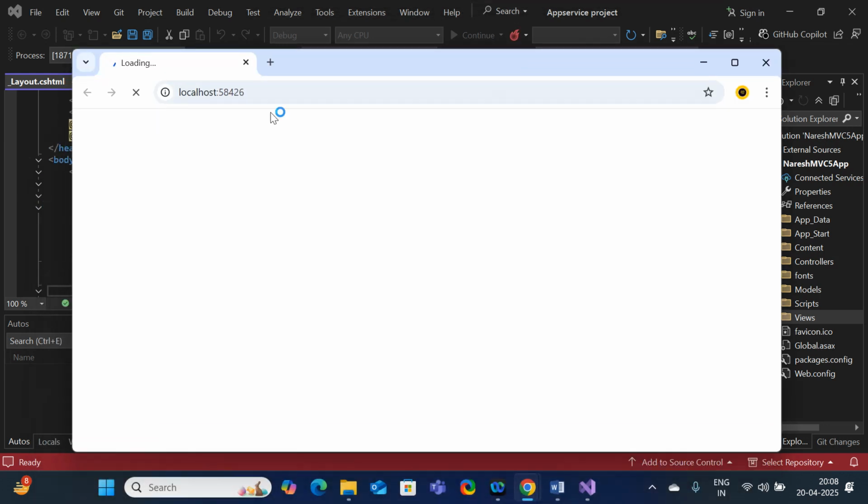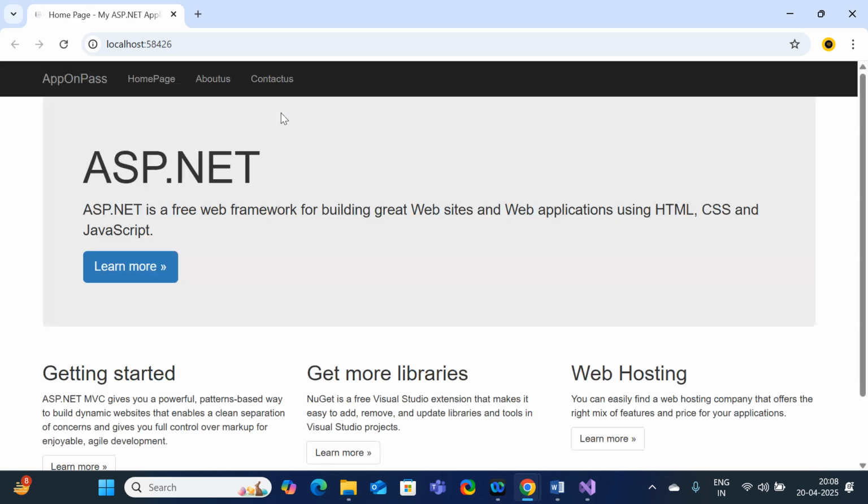So this is my local browser. Here if you observe, localhost 58426 is the port number used because it is a local machine. If the project code is successfully working on my local machine, then I conclude that the code is fine and I can push the code over to Azure App Services. Here the code is functioning well.